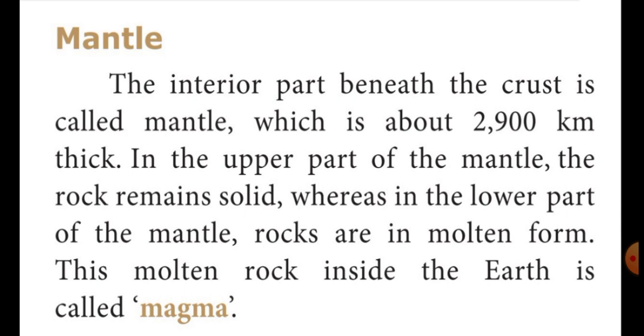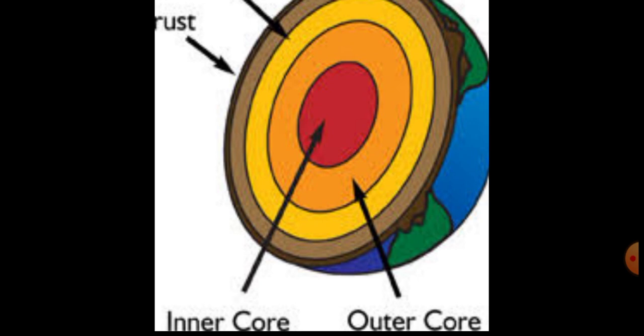Okay, then the third layer of the earth is core. Students, just see this picture. This is the image of core. Now, listen students.